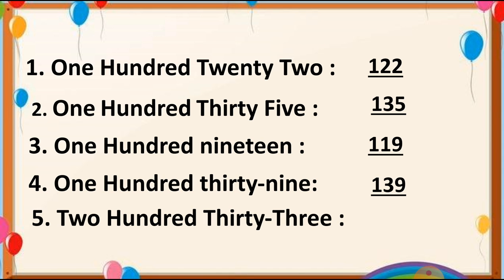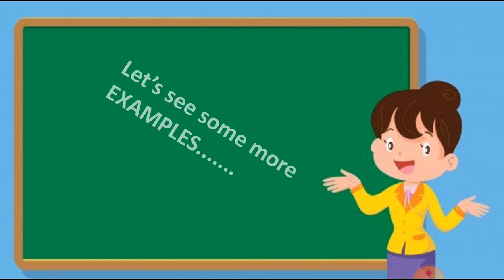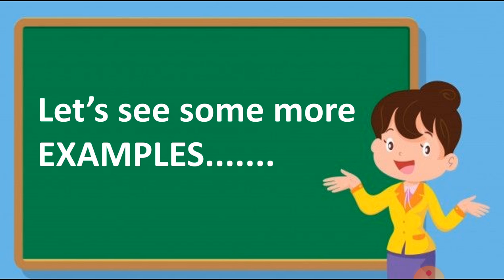Next one, number 5. Here 233. So we can write number 2 at the hundreds place and 33 after this 2. So we can write 233. We can read this number as 233. You can see I put a 2 here because the hundreds place has number 2. So we can write number 2 here. Hope this topic is clear. Next one, let's see some more examples, students.